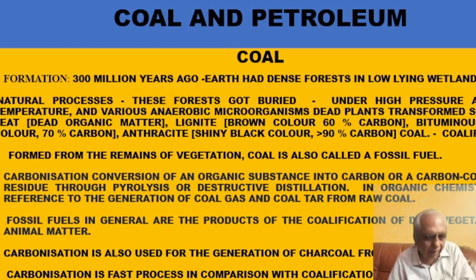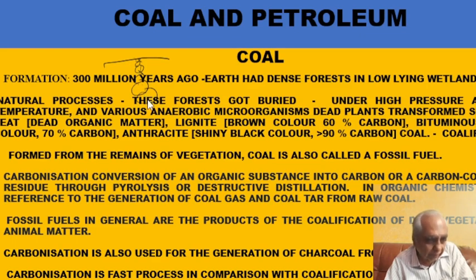Gradually, as the pile increased, the pressure increased, and as they went down and down, the temperature also increased. Initially, suppose this is the earth's surface. The plants now have come here. All these are plants, dead plants at the bottom. The plants at the very bottom are under high pressure due to the load of the plants above them, and as they are now nearer to the center of the earth, the temperature is also more.